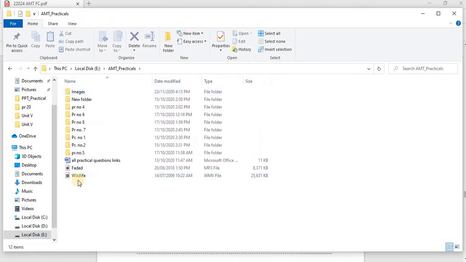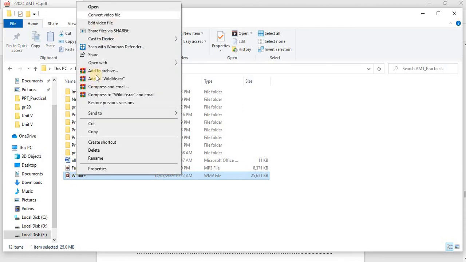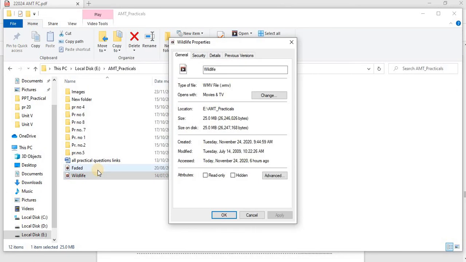For practical number 3, giving the file type, the sample videos are there. Their extension is WMV. How to see that? Go to properties and check that. WMV. Okay.